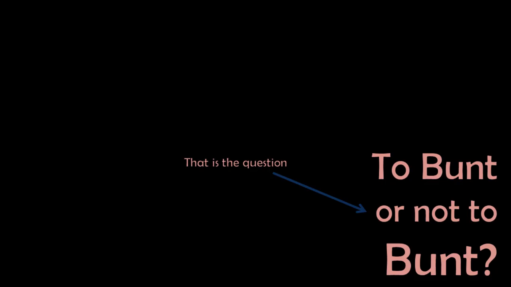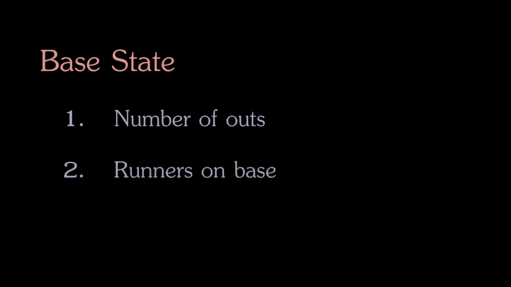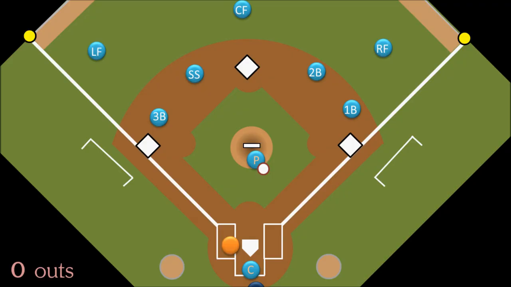Every point in a baseball game exists in one of 24 base states. And before you run away, it's not as complicated as it sounds. Base states are comprised of two things: the number of outs there are and which bases there are runners on. When the inning starts, for example, we have no runners on base and 0 outs. That's our first base state.